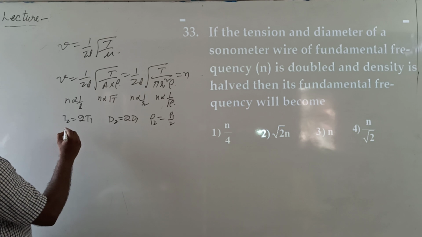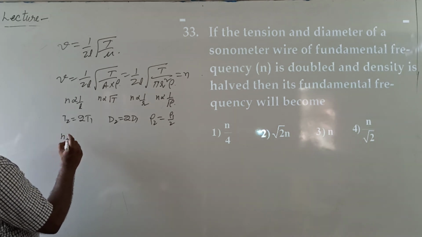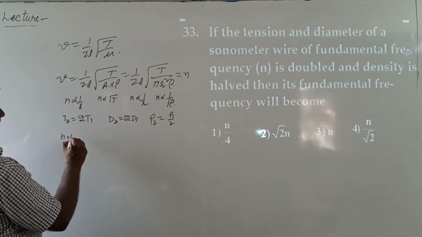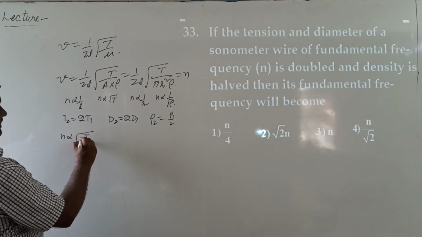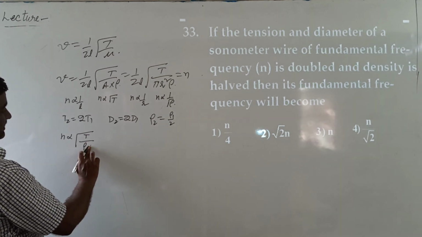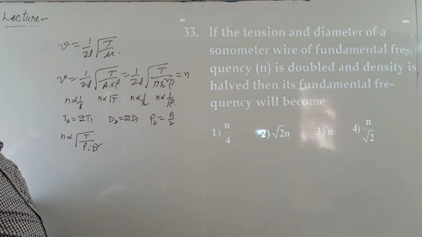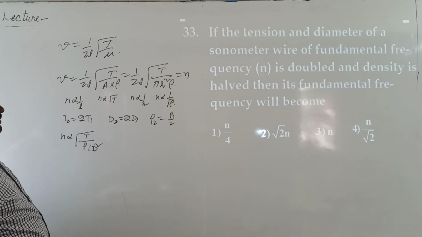From this equation we write n is directly proportional to root over T by rho D square, where D is the diameter of the wire.